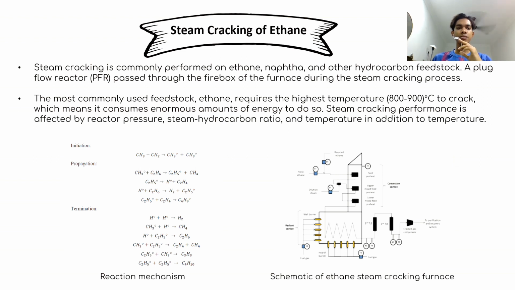Steam cracking performance is affected by the reactor pressure, steam hydrocarbon ratio, and temperature. So, the diagram shows the reaction mechanism, which is initiation, propagation, and termination, and the other diagram is the schematic of the ethane steam cracking furnace.